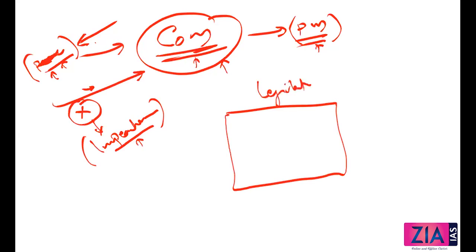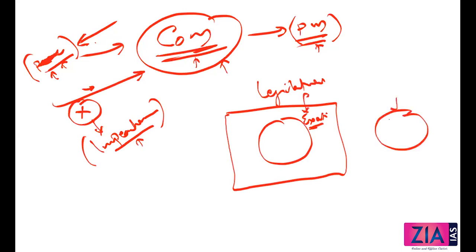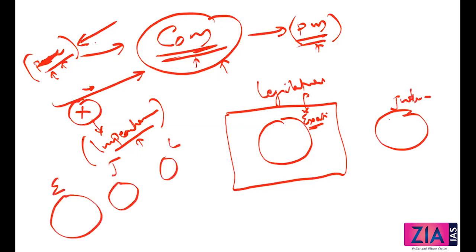Legislature, this is the system, right? Parliamentary system. This is the executive. So the executive is actually borrowed, or the executive is from the legislature, and then you have an independent judiciary. What is the presidential system? This is the executive, this is the judiciary, and this is the legislature. So there is a clear-cut separation of power between the three. But that's not the case in the parliamentary system, or the system that we are following.